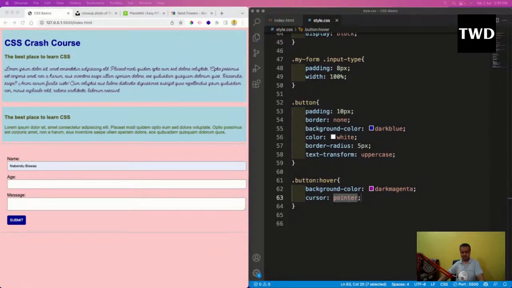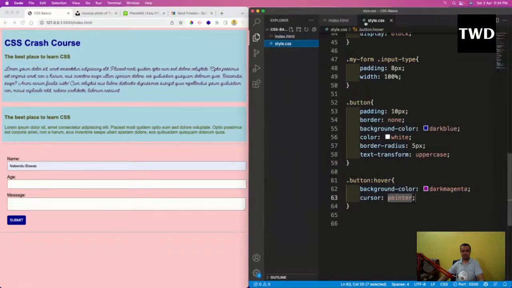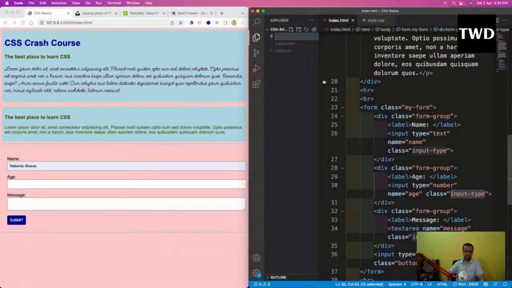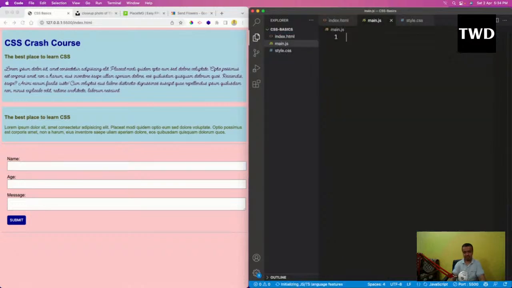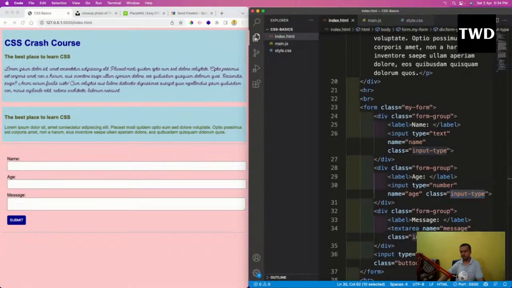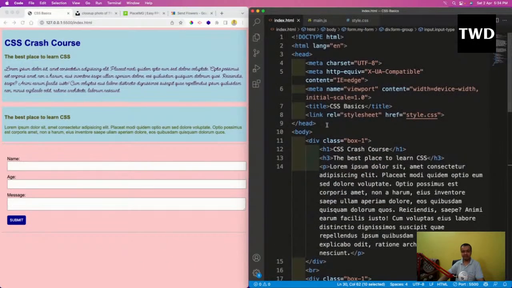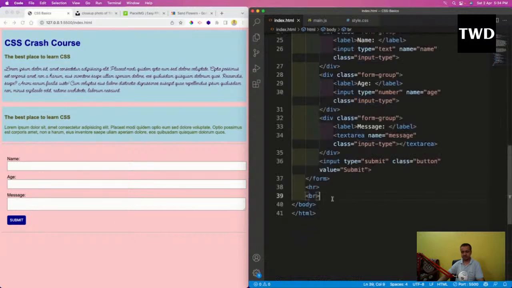So let us see a bit of JavaScript: how to include JavaScript in this project, how to make this form actually interactive. That is the thing we are going to see here. When we use JavaScript, we have a file known as main.js. JS means JavaScript file, but we have to include it somewhere. And where do we include it? We don't include it in the title or in the head. We always include it at the end, as a script tag with main.js.